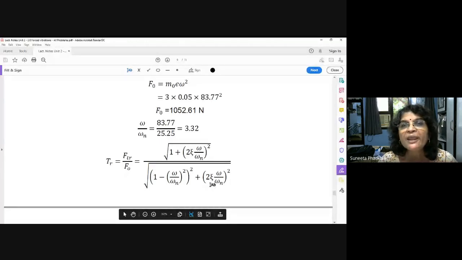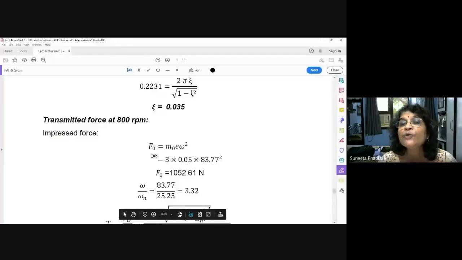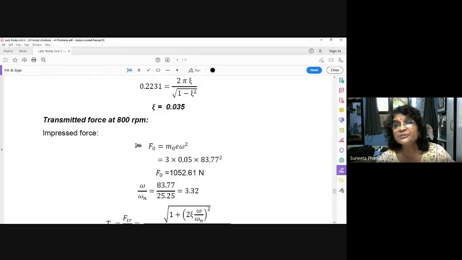So how to find out FO? See, FO is equal to M0 e omega square. This is due to unbalanced force because unbalanced mass is given. That's why here transmissibility is taking place due to unbalanced force. I told you transmissibility is for all 3 cases. The vibrations may be due to external force, may be due to unbalanced force, or may be due to support excitation. Now here the vibrations are due to unbalanced force.